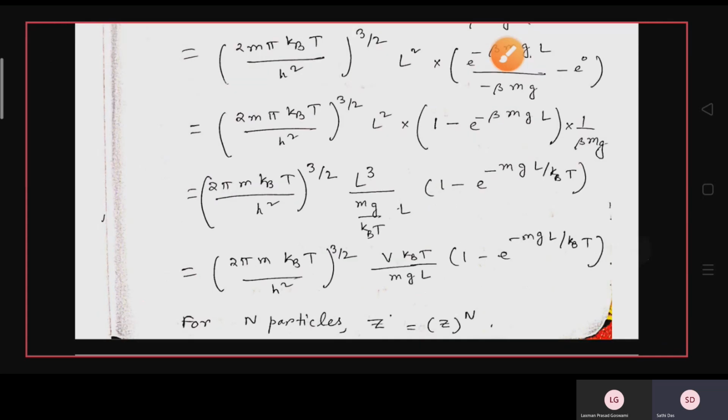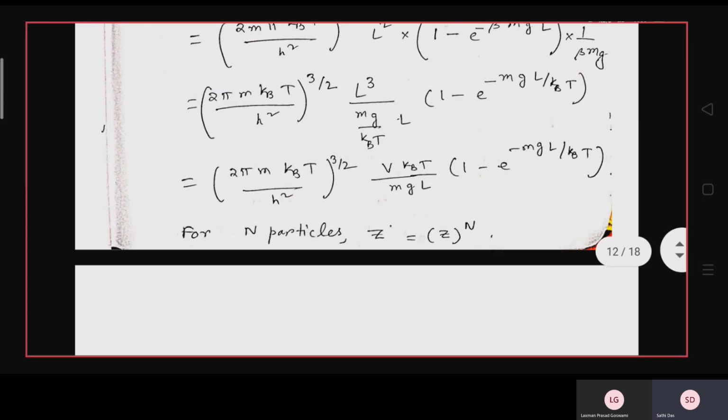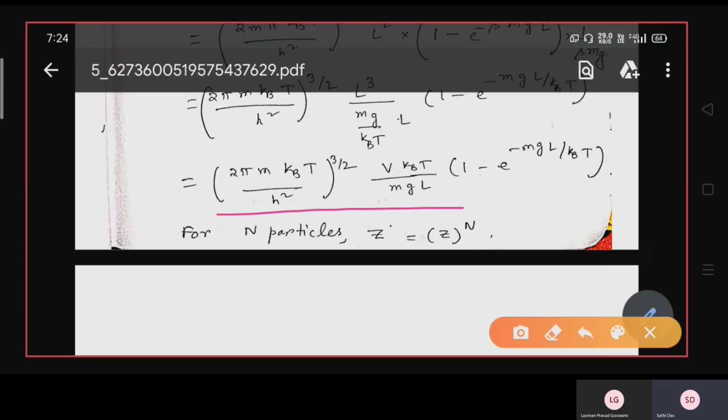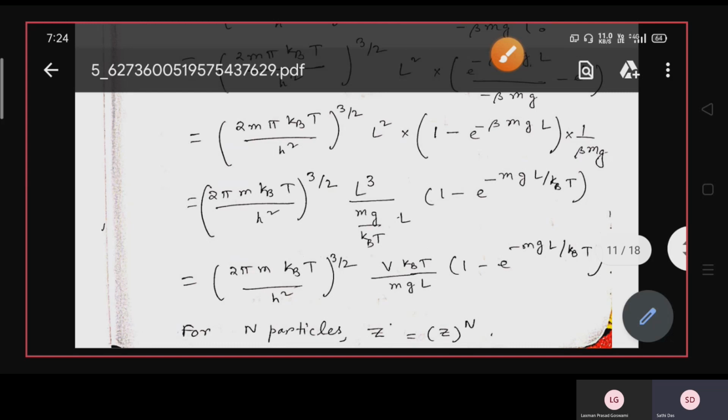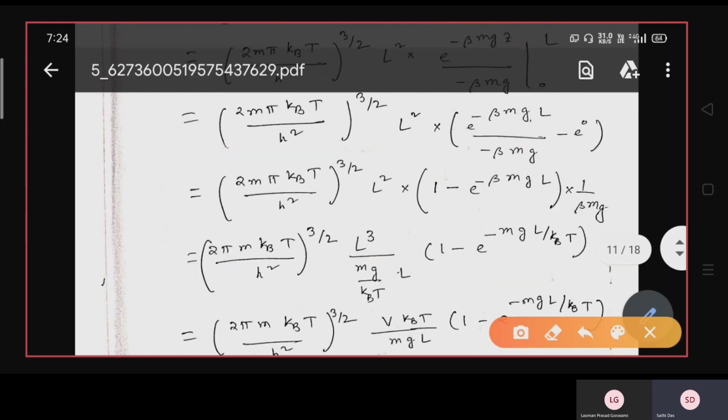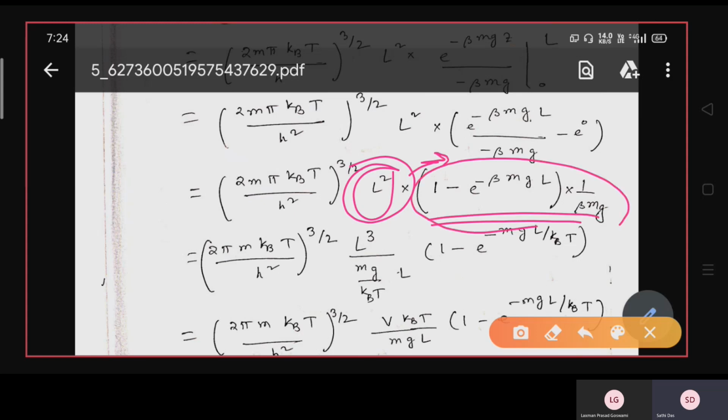So we find out that Z, the partition function, is (2πm k_B T / h²)^(3/2) · V · (k_B T / mgL) · (1 − e^(−mgL/k_B T)). Okay. So here, friend, there is a trick, because we have to find the pressure, and for the pressure we have to write the partition function in terms of volume. The simple integration gives you the term only L², and another term, that is the Z-dependent term, is like this.